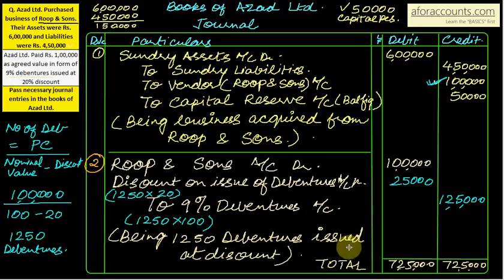Okay. So this is the case when the business is taken over and the amount paid is less than the purchase consideration should be. So that goes to capital reserve. And when we issued the debentures in consideration, how we find out number of debentures? When it is discount issued on debenture.